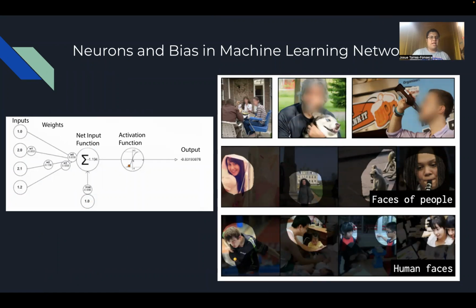But it's then multiplied by a set of weights, and the product of those weights are then summed up in some net input function, which might be multiplied by some bias value. In this case, now we have some output, which is then put into some activation function, which forces the output to be between some set of numbers, in this case, -1 and 1, where anything below 0 might, for example, indicate not spam, and anything above 0 indicates spam.